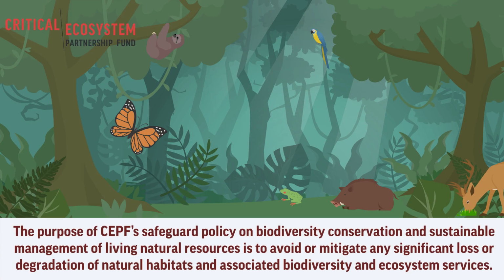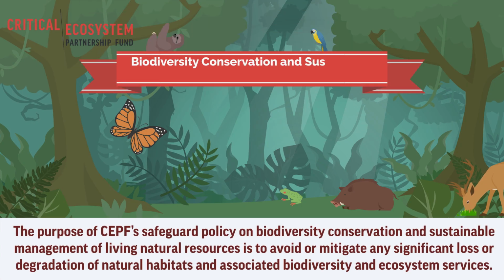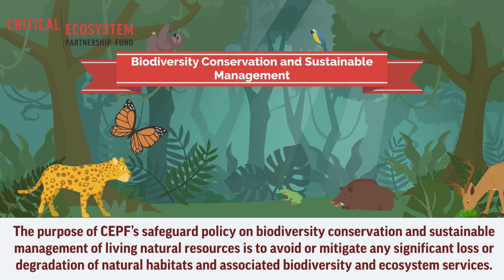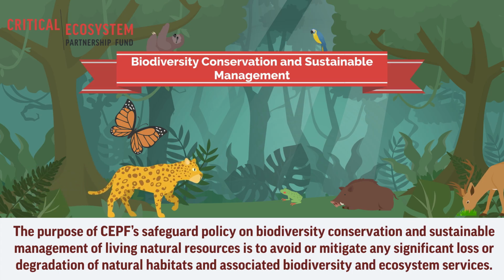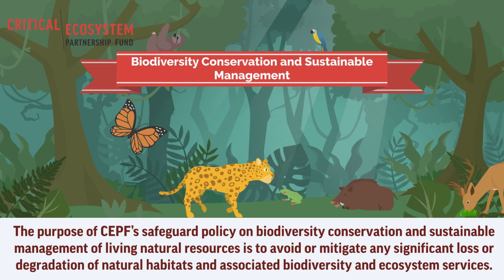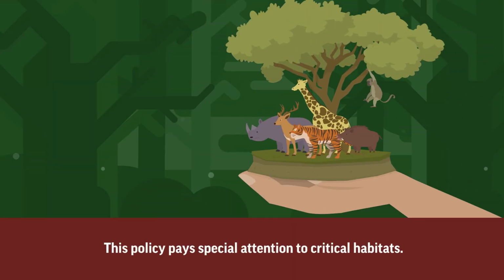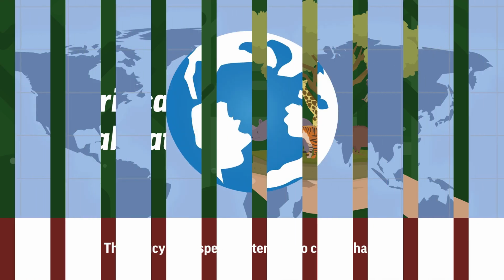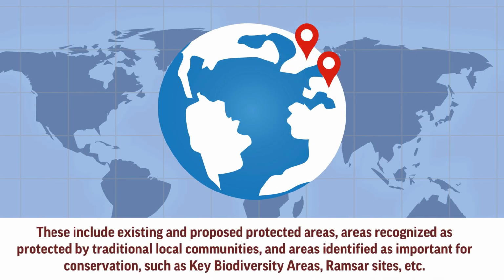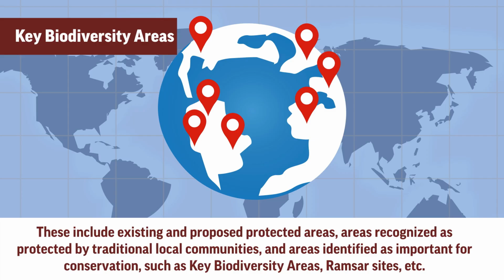The purpose of CEPF's Safeguard Policy on Biodiversity Conservation and Sustainable Management of Living Natural Resources is to avoid or mitigate any significant loss or degradation of natural habitats and associated biodiversity and ecosystem services. This policy pays special attention to critical habitats. These include existing and proposed protected areas, areas recognized as protected by traditional local communities, and areas identified as important for conservation, such as key biodiversity areas, Ramsar sites, etc.